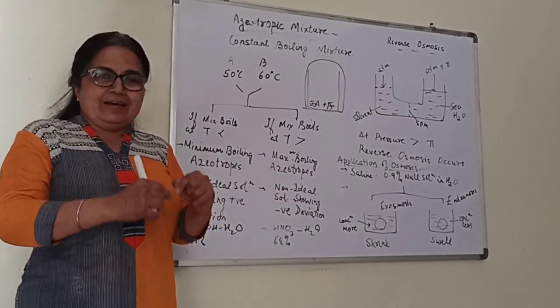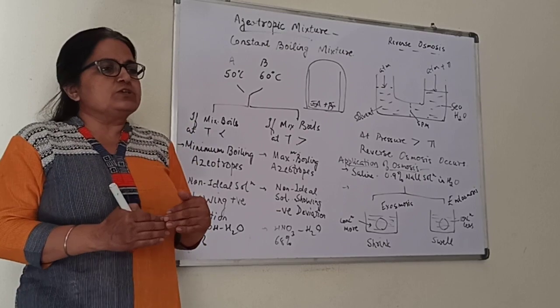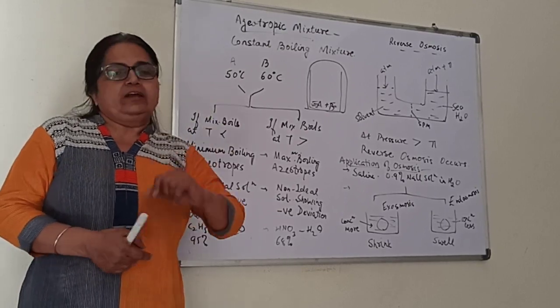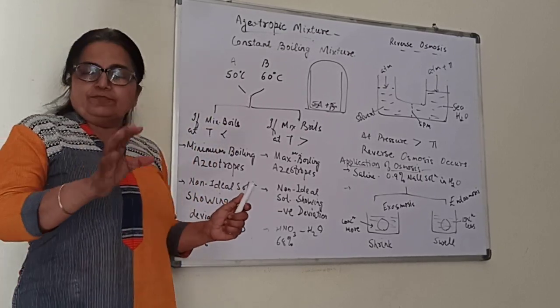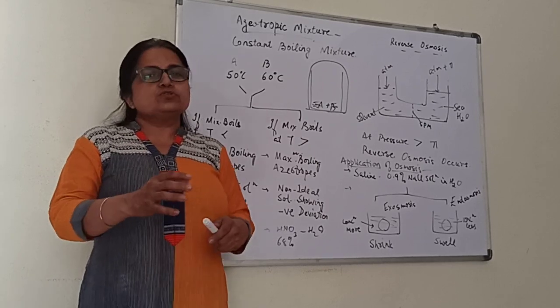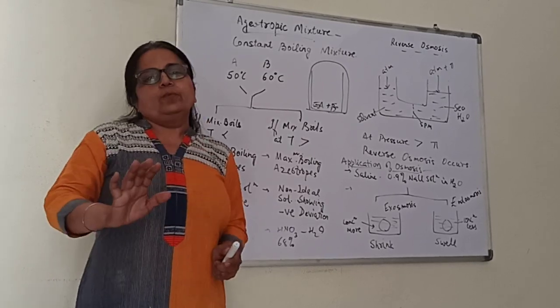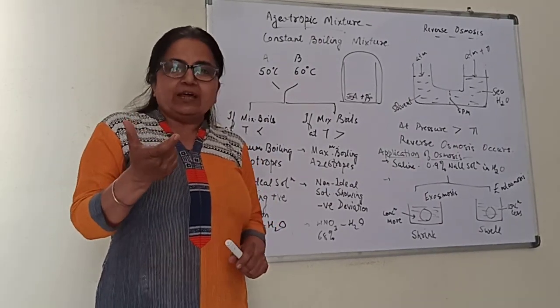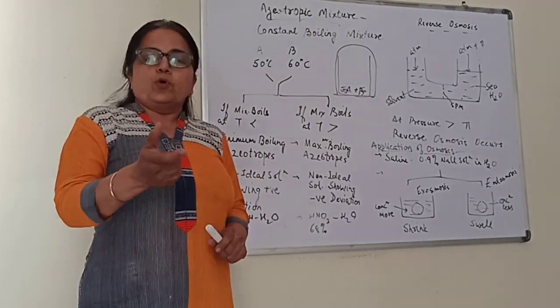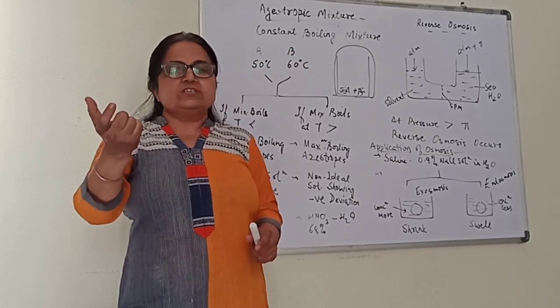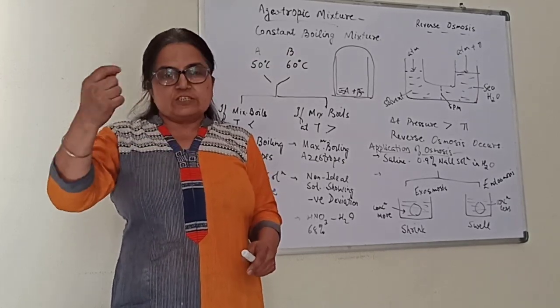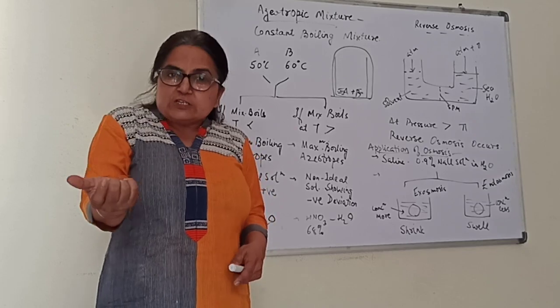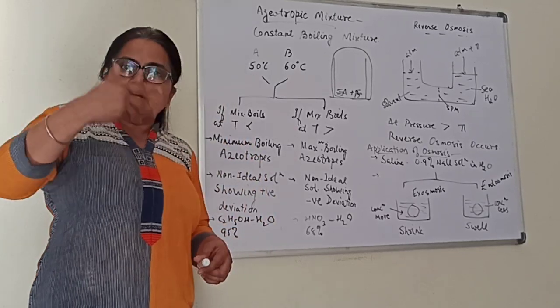Now, we will relate this azeotropic mixture to what we have done in non-ideal solutions. You remember we defined non-ideal solutions as those solutions which do not obey Raoult's law at all concentrations. We have studied two types, positive and negative. In positive, everything was positive: delta H is positive, delta V is positive, meaning the vapor pressures are more.